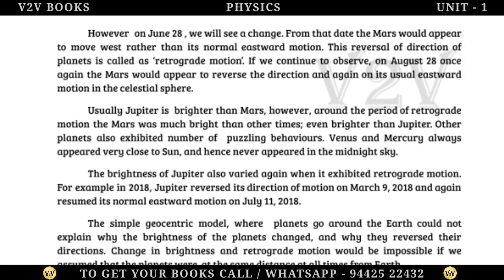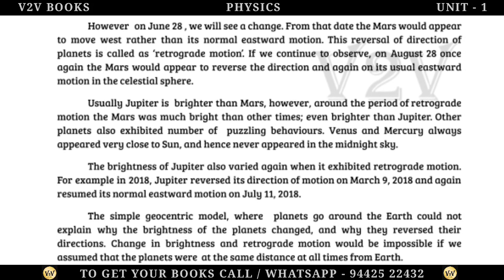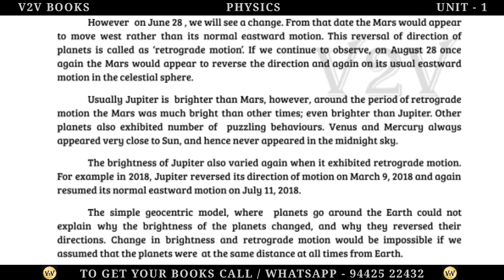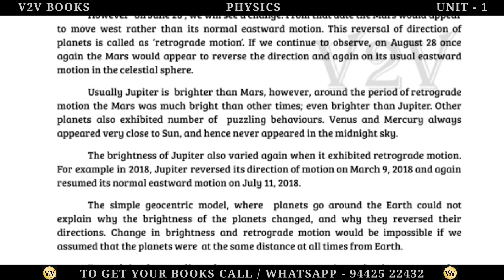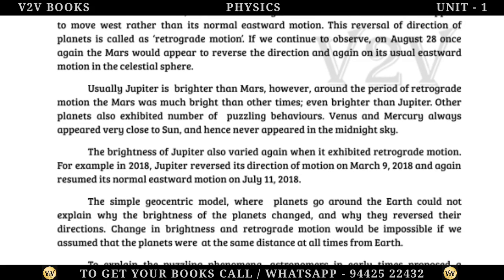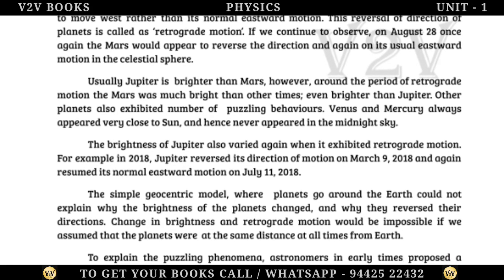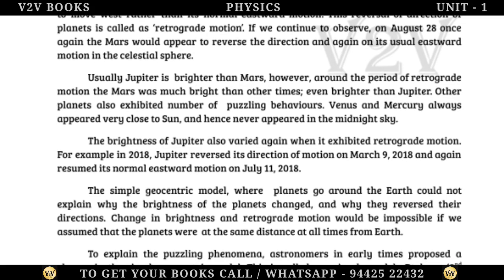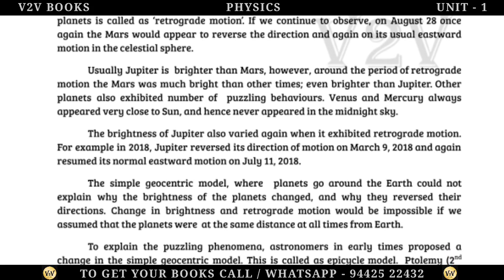If we continue to observe, on 28 August once again Mars would appear to reverse its direction and go on its usual eastward motion in the celestial sphere. Usually Jupiter is brighter than Mars, however, around the period of retrograde motion Mars was much brighter than at other times, even brighter than Jupiter.